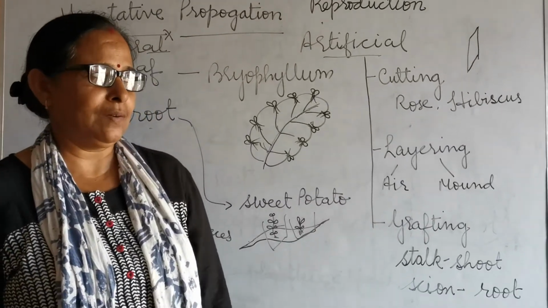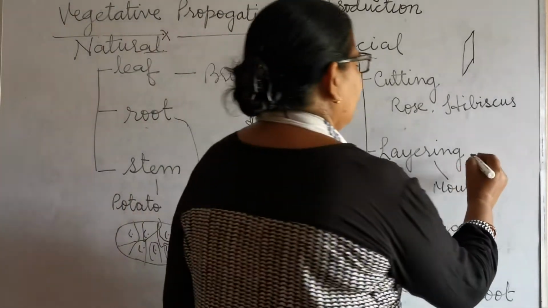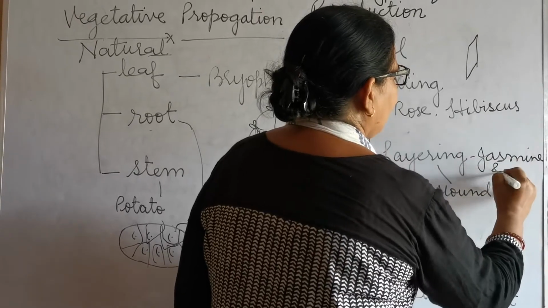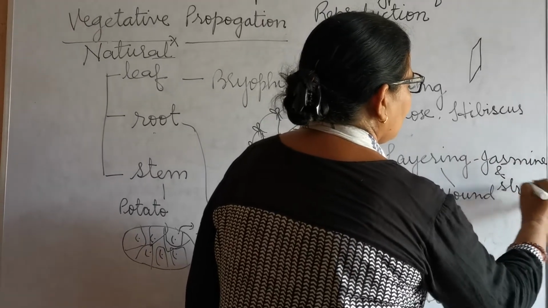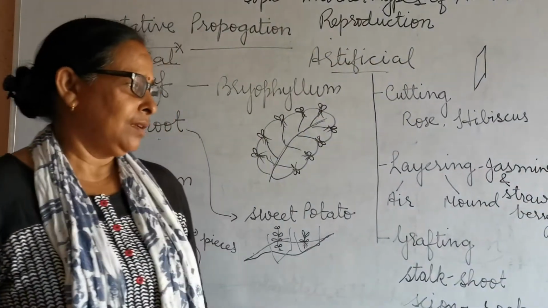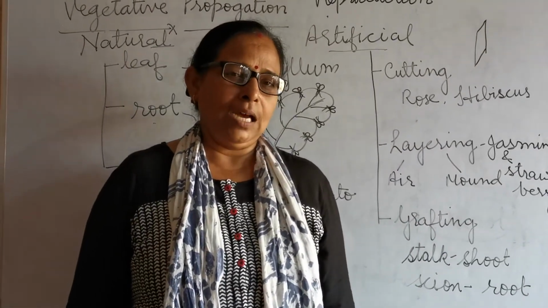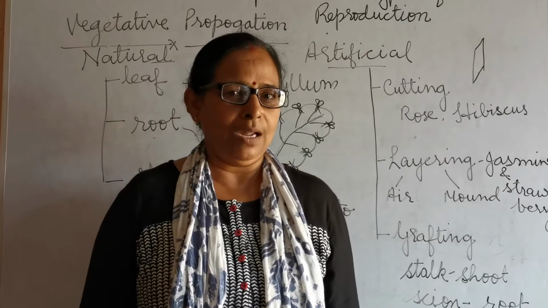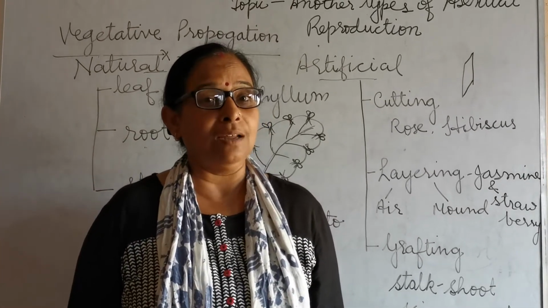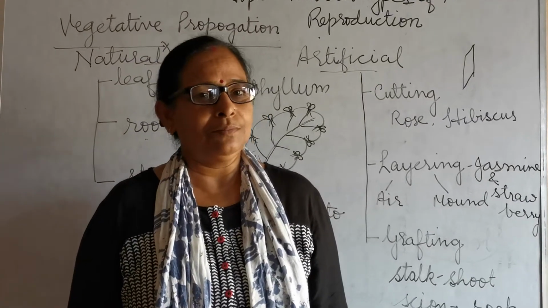Now is layering. Layering we always observe in jasmine and strawberry. So what happens in jasmine and strawberry? These stems are dipped into the soil and after some time they may grow into a new plant. In some citrus fruit also we do that. In Hindi we call it kalambandhana. Many croton plants also we do this layering.